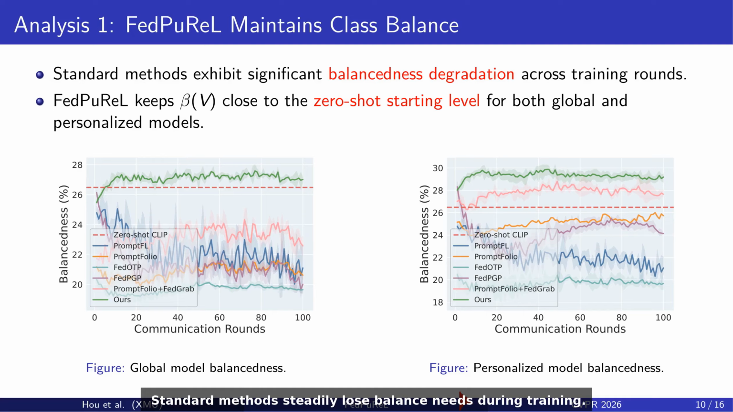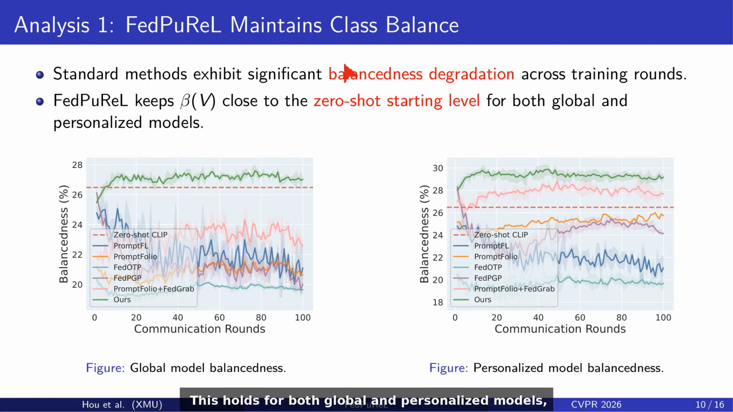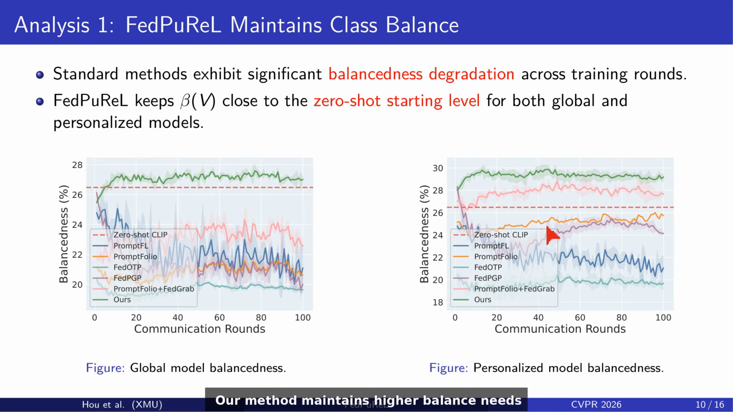Standard methods steadily lose balancedness during training, while FatPro stays close to the zero-shot starting level. This holds for both global and personalized models, so personalization does not come at the cost of balance. Both plots reinforce the same picture. Our method maintains higher balancedness across the entire training trajectory.